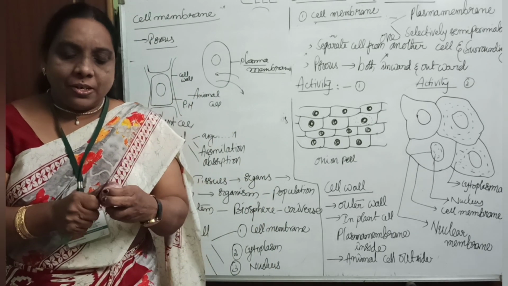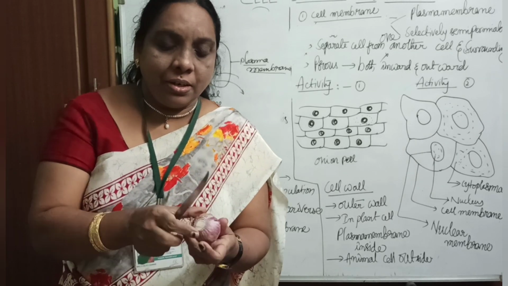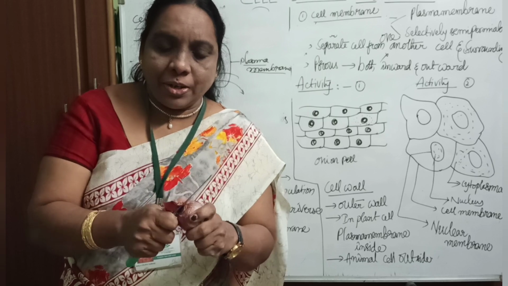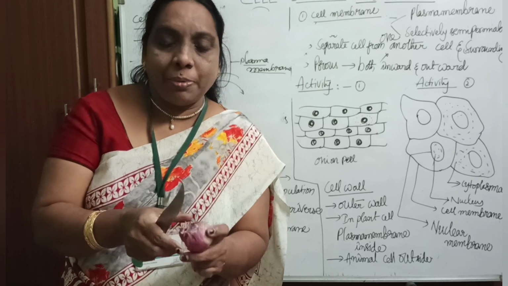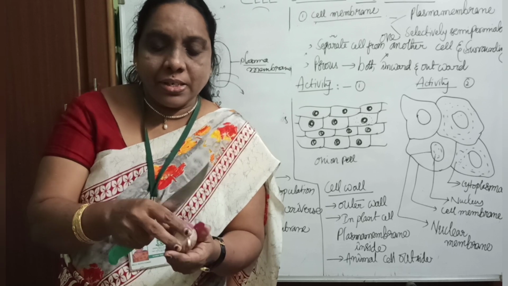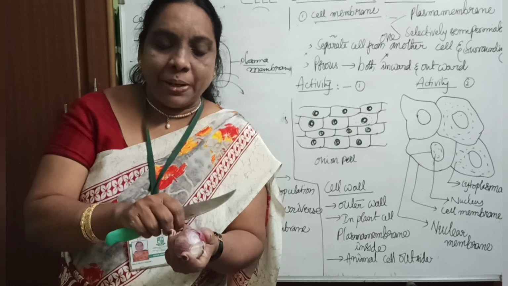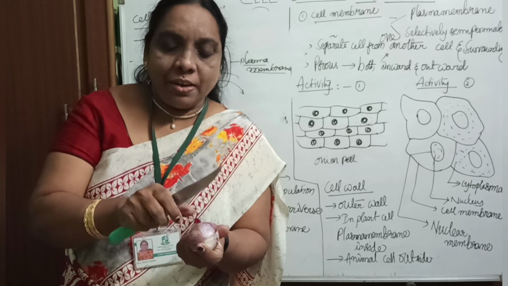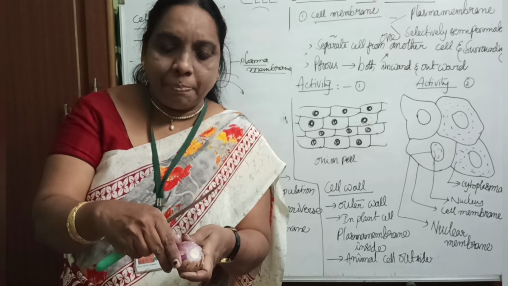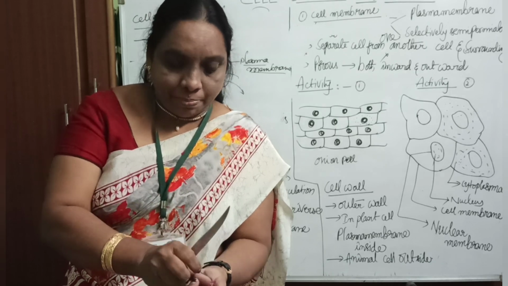Take an onion, children, and peel out the outer layers. This is an onion bulb, for a temporary mount of an onion peel. This is the outer layer, the outer peeling. If you take this outer peel, we can see the pink colored onion bulb.